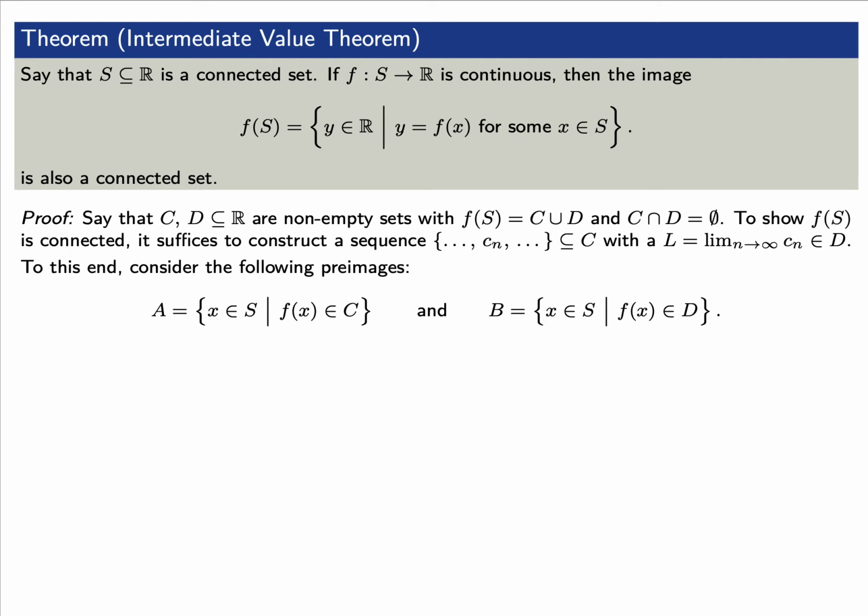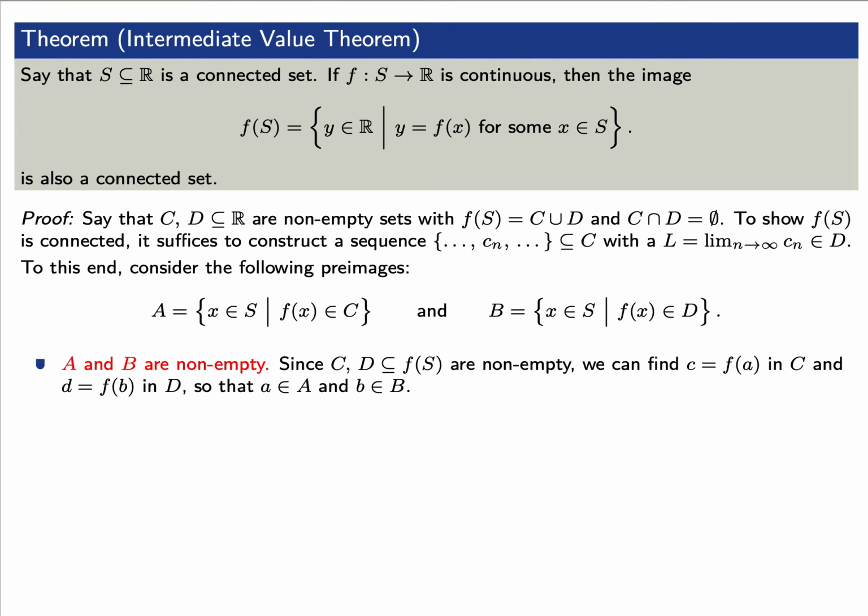Capital A will be the set of elements x in S such that f of x is an element of C, and B will be the collection of elements x in S such that f of x is an element of D. Notice that capital A and capital B are non-empty.